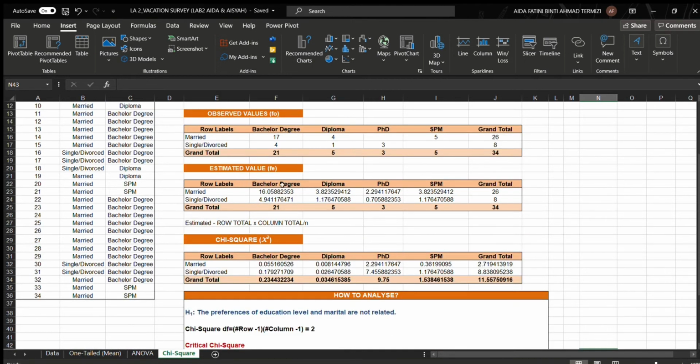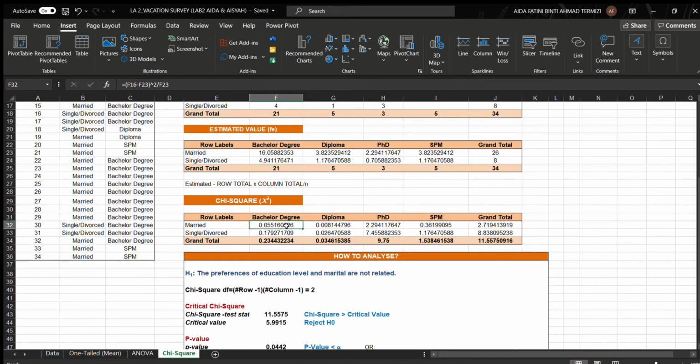For the estimated values, we use the formula is equal to bracket J23 multiply with F25, close the bracket, and then over J25, and then drag it all to the right, same as the calculation over here. And then for the chi-square, it is equal to F16 minus F23, close the bracket, and then square it, over F23, and drag it all to the right.